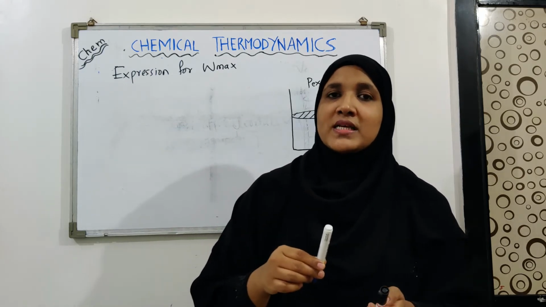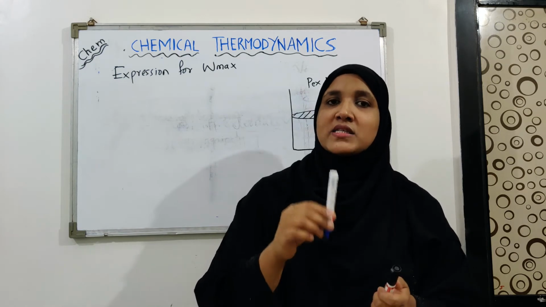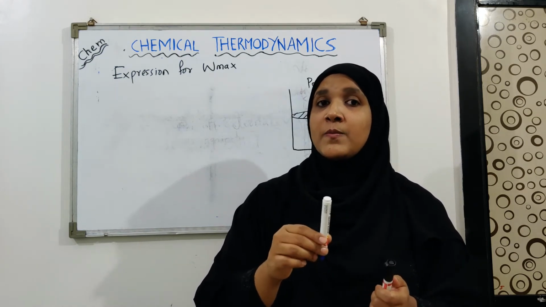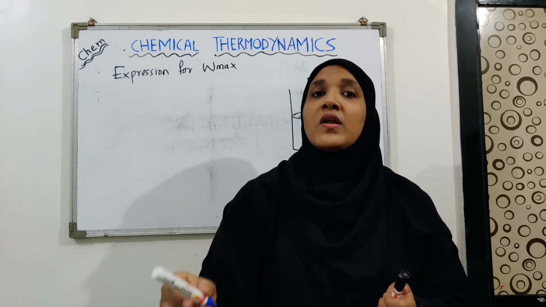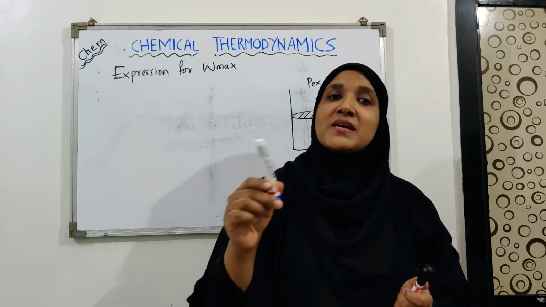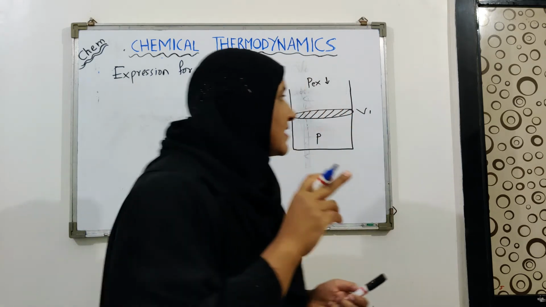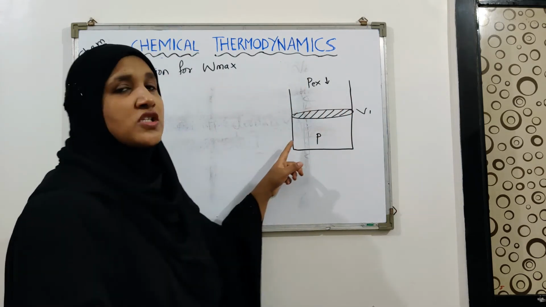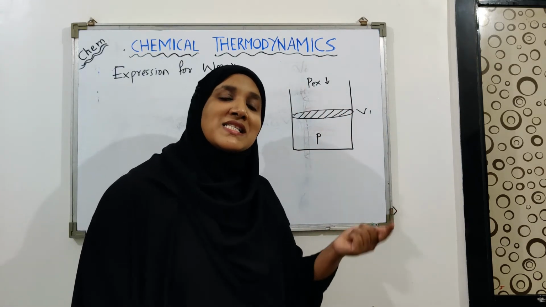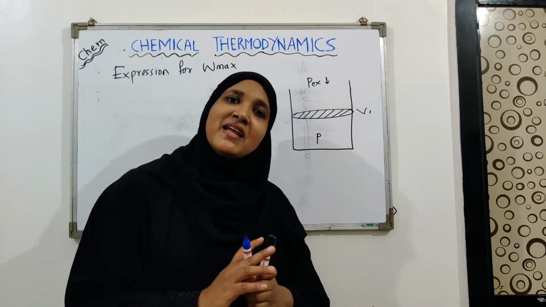Why are we assuming this? Because we want to obtain the expression for maximum work, which is possible only if the opposing force has the maximum value which is there in the reversible process. So let us assume that n moles of an ideal gas expands isothermally and reversibly.